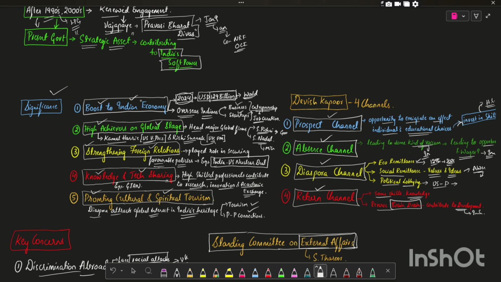Let us summarize the points. They help in boosting the Indian economy. They are high achievers on the global stage, where Indians hold high positions. They strengthen Indian foreign relations with other countries by favoring policies related to India. They provide knowledge and technology, promoting cultural and spiritual tourism. And also, you have seen the idea of 4 channels given by Devesh Kapur. They are the prospect channel, absence channel, diaspora channel, and return channel.